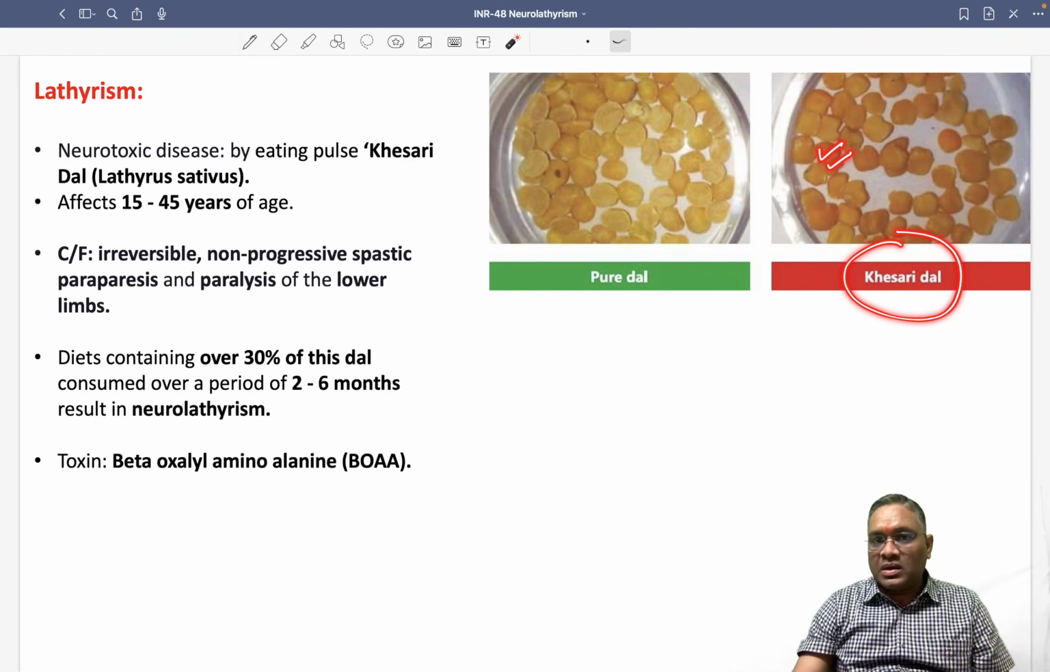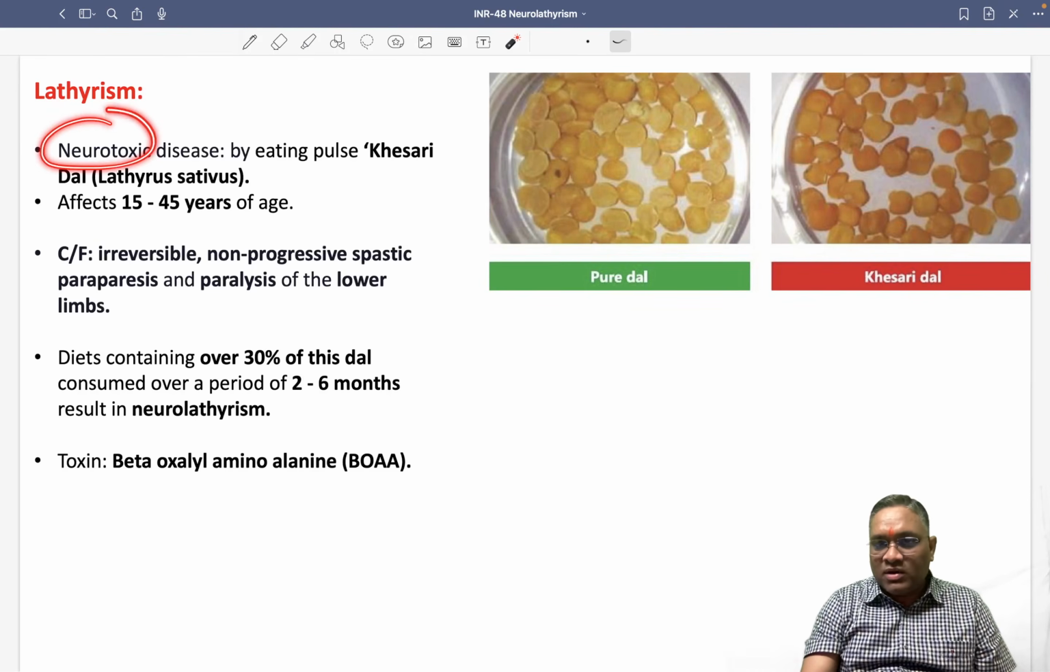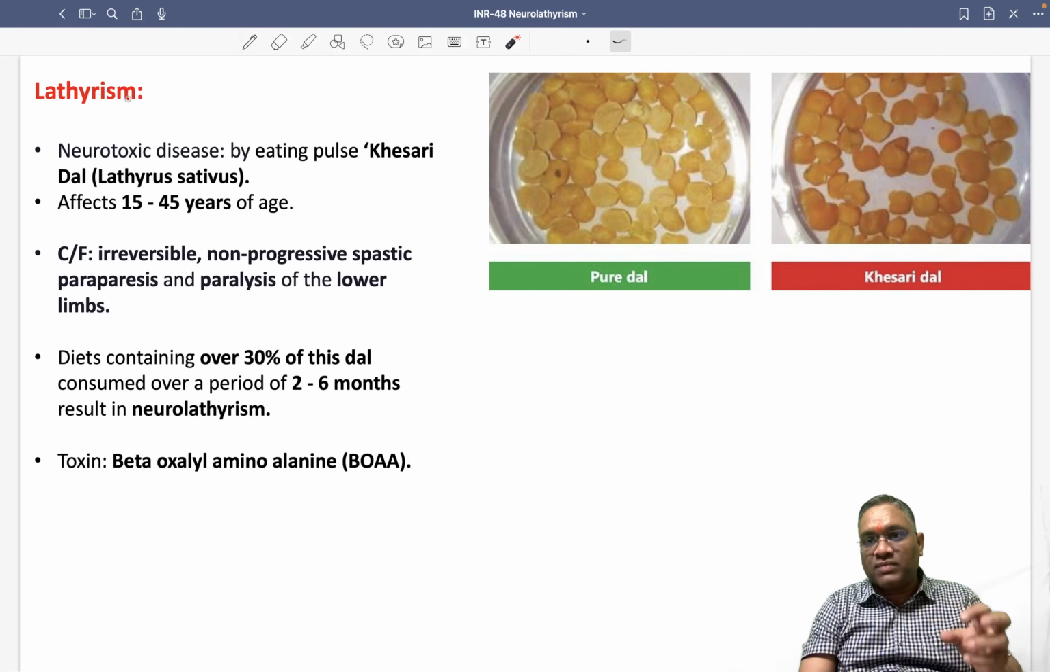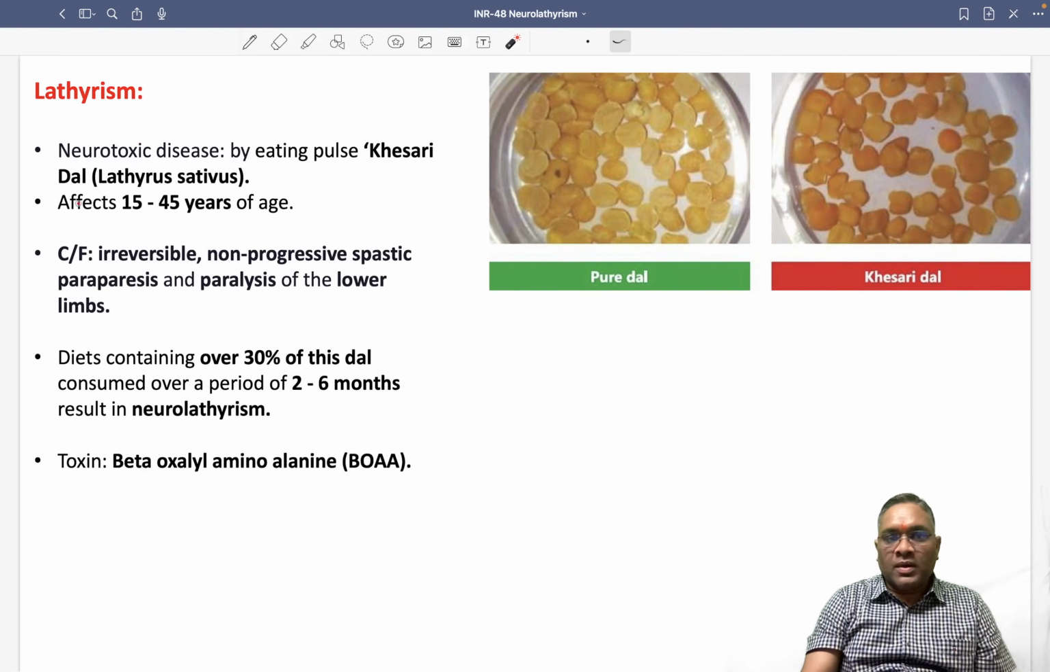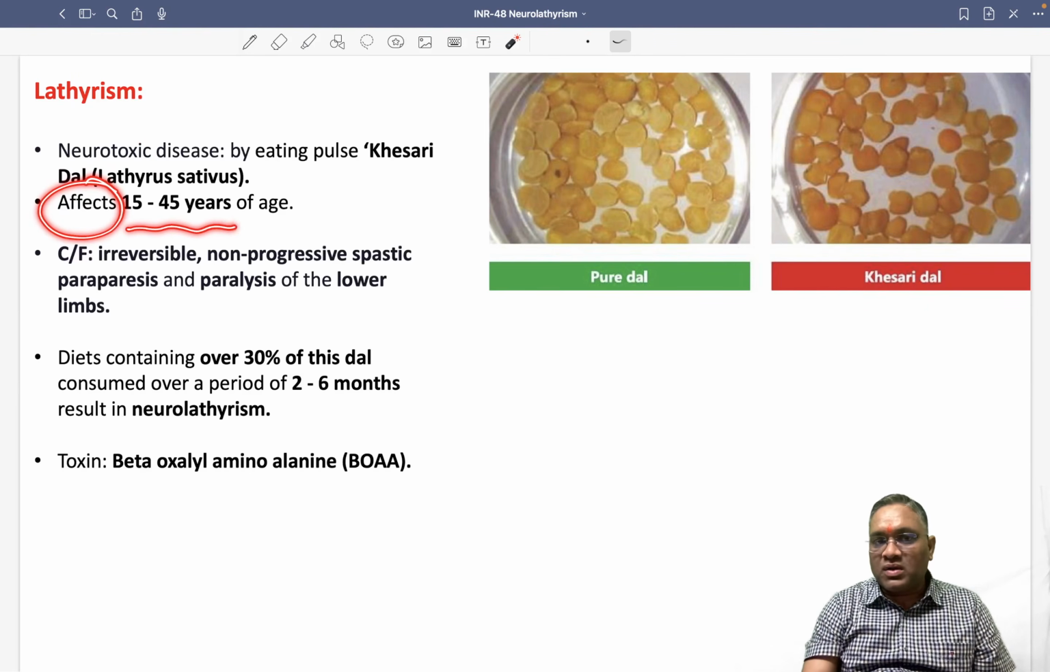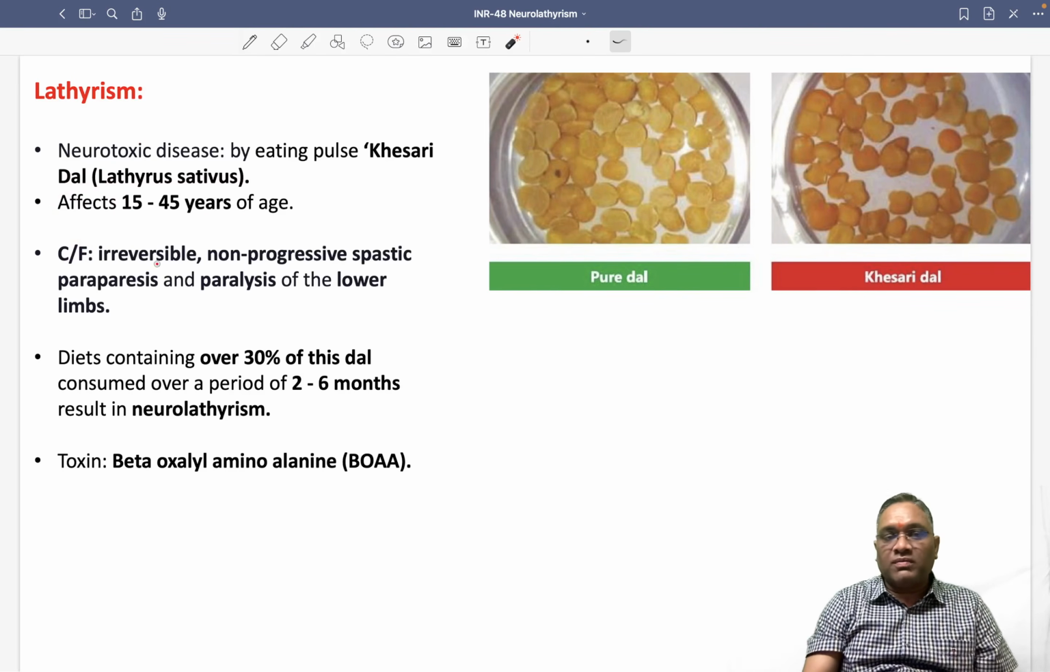When we eat it along with pure dal, when they mix with this, then this disorder will develop, and this is a neurological disorder which involves the nerves. Who will be affected by this? People in the 15 to 45 years age group will be affected. And what will be the clinical feature?